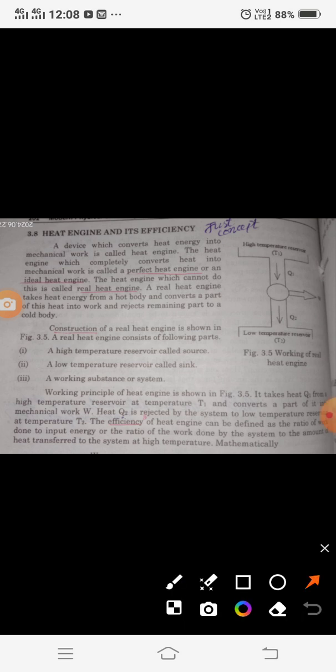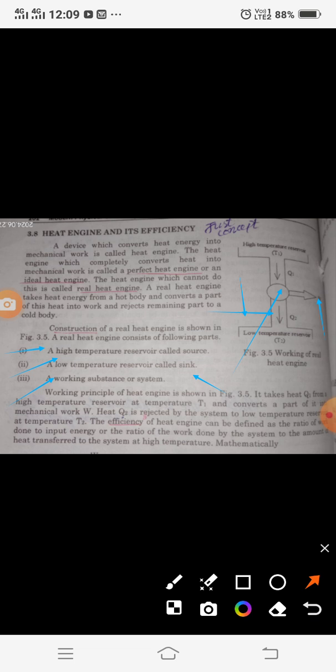The construction can also be explained this way: one is the high temperature reservoir, called the source, and the other is the low temperature reservoir, called the sink, with a working substance or a system. The working principle is shown in this diagram. It takes the heat Q1 from the high temperature body T1, it comes to the system, and it gets converted into the output W. The remaining heat Q2 goes back into the cold body to be stored, which is also called the sink.